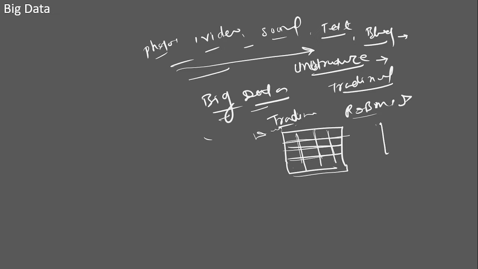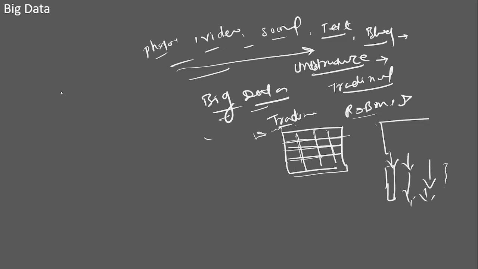Traditional data. But big data, whenever you want to store it into its storage, it gets stored into columnar format. We will discuss its architecture down the line.